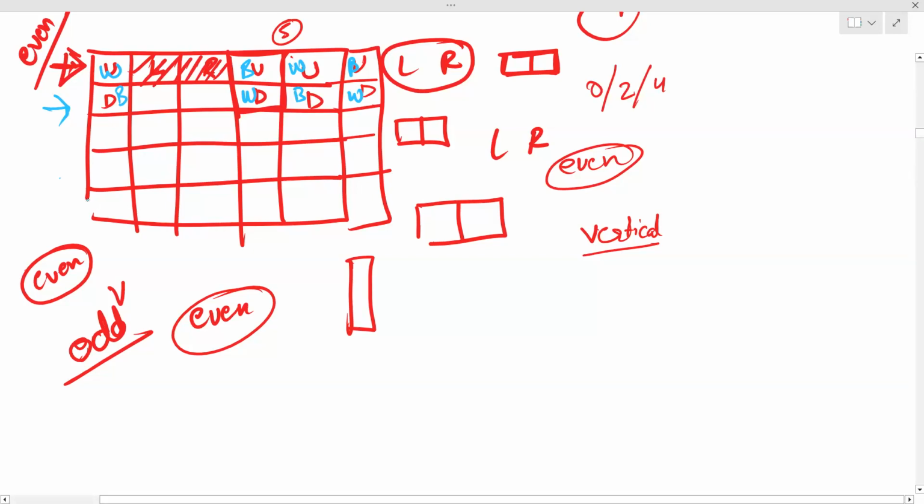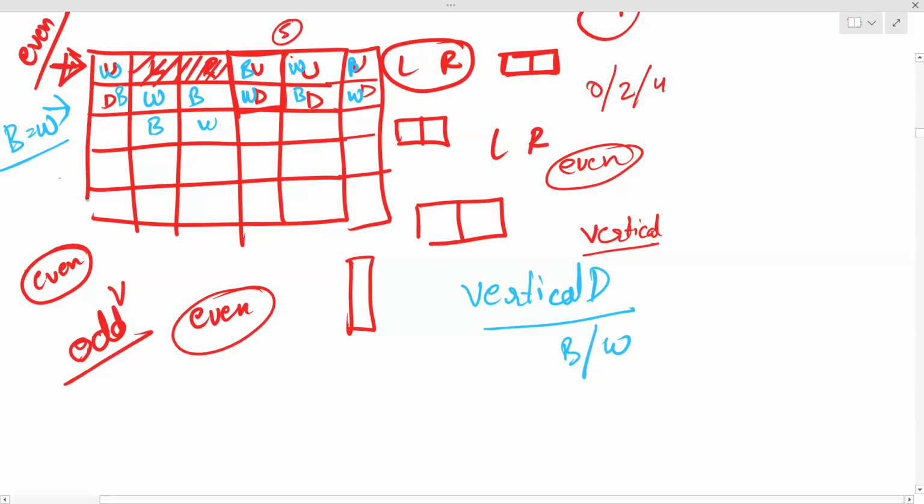Now for this row right now, the number of black cells is already equal to the number of white cells. So we'll again do the same thing. For the first vertical domino, we'll do white, black. For the next domino, we'll do black, white. So this way we'll keep continuing, and all the vertical domino cells will be colored, and each row and each column will have an equal number of black and whites. Why? Because for each row we have already proved it, and for each column we are already adding white and black simultaneously. So it will also be the same. So after doing this for all the vertical dominoes, all the rows and all the columns will have an equal number of white and black cells.